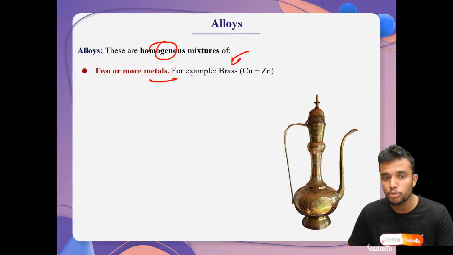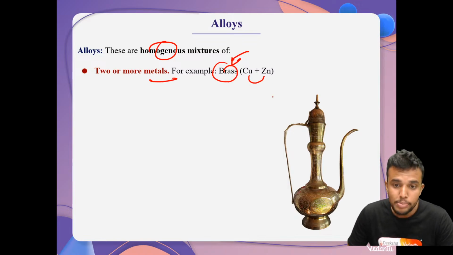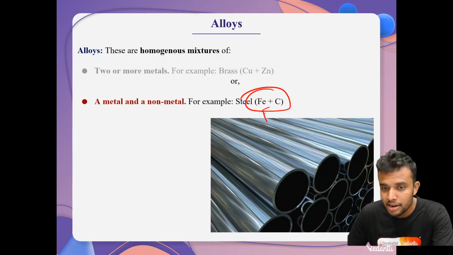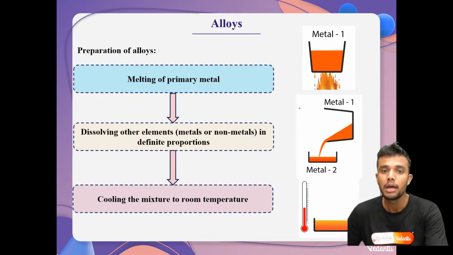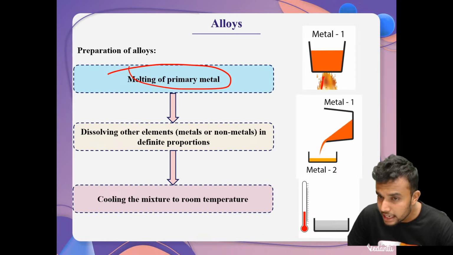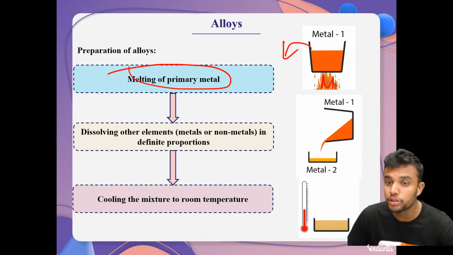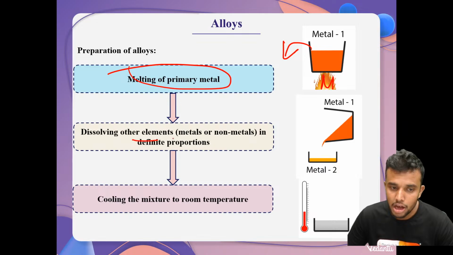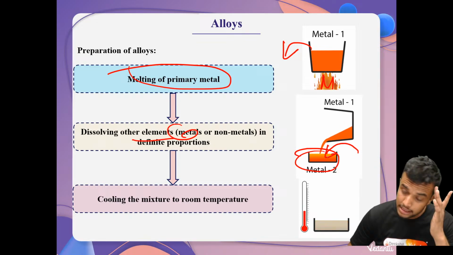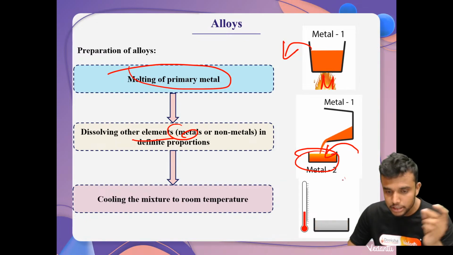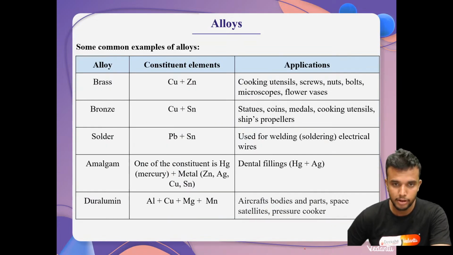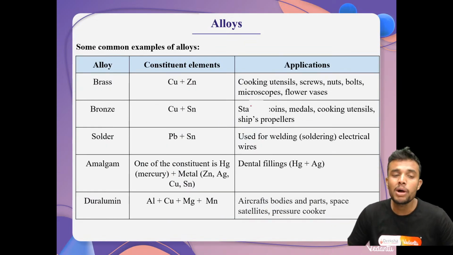For example, an alloy of two or more metals is brass. Here we mix copper and zinc metal. Okay, a metal and non-metal alloy is steel: iron with carbon. Here, how to prepare an alloy? Very simple, students. We need to melt the primary metal. First, we heat the primary metal and it is converted into its molten state. After that, we dissolve the other metal or non-metal in it, the second metal. We dissolve that in the molten state and cool it. Then we obtain the alloy mixture. Here we have a few common examples of alloys.